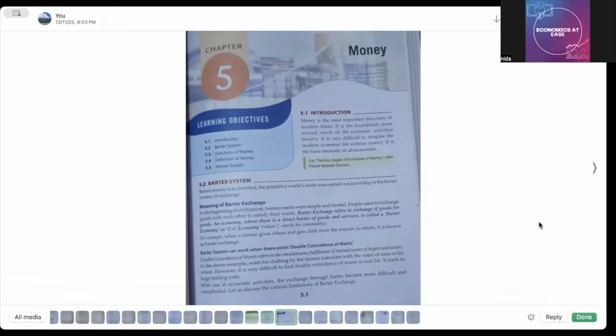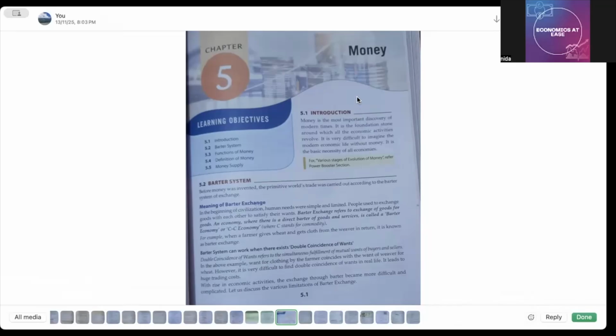Okay, so money basically is what that is. आपको पता है कि money के बगैर कुछ भी नहीं होता है. Okay, because it promotes trade. Okay, and it is a store of value. Then the trade takes place, exchange of goods and services becomes easy with the help of money. So all these things we are going to study in this chapter. Okay, very simple, very easy.